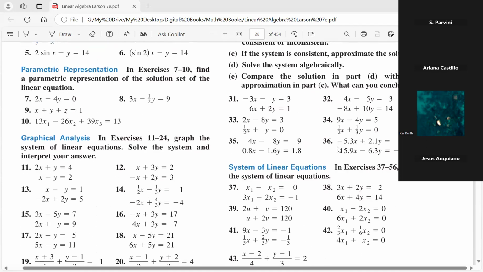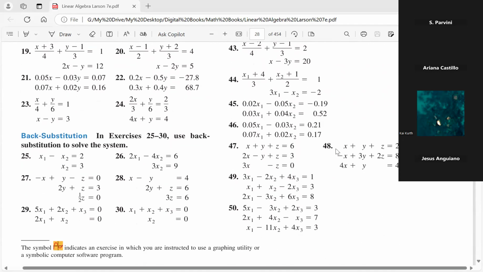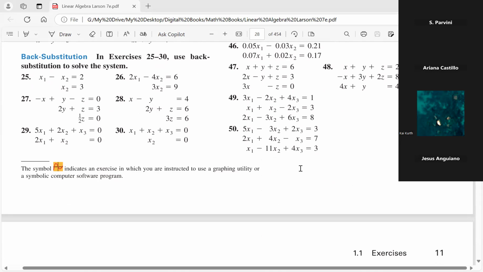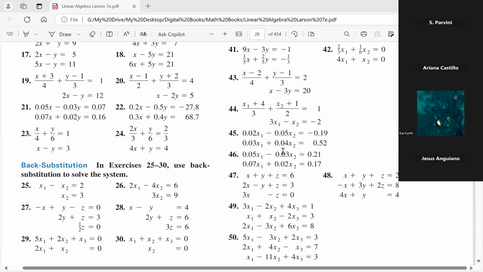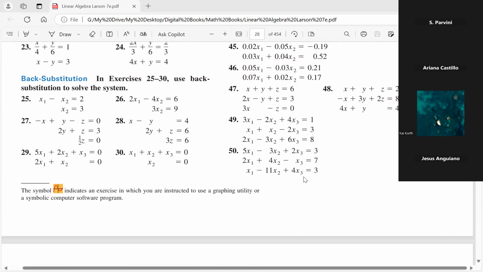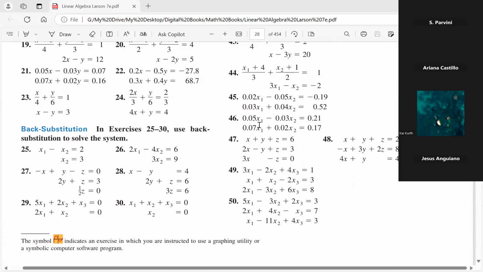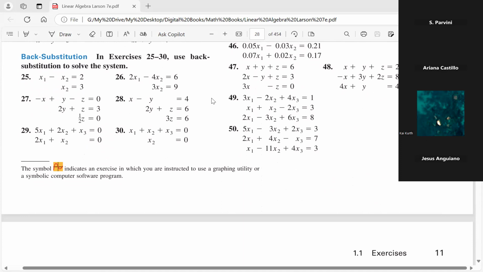For the exam, by the way, folks, I'll never have questions like number 45, 46, nothing like this on the exams. The exams will be pretty much like the ones we're doing, where you have systems that are normal, integer numbers. Something like number 45, 46 wouldn't be bad, right? You just have to multiply everything by 100. But it will be more like the ones that we're doing again.